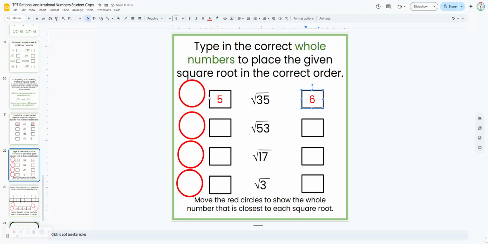So it would be between these two numbers on the number line, and square root of 35 is close to the square root of 36, so it's going to be closer to 6 on the number line. So they're going to type in the whole numbers that this irrational square root would be in between, and then move this circle just by clicking and holding on the edge. Move it to show the whole number that's closer.